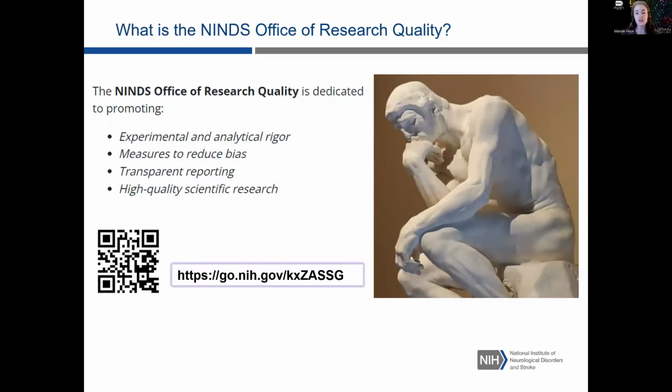The NINDS Office of Research Quality promotes robust, high-quality scientific research by increasing attention to the principles of rigorous research and transparent reporting. And if you'd like to learn more, I've included our QR code as well as a shortened link to our website.